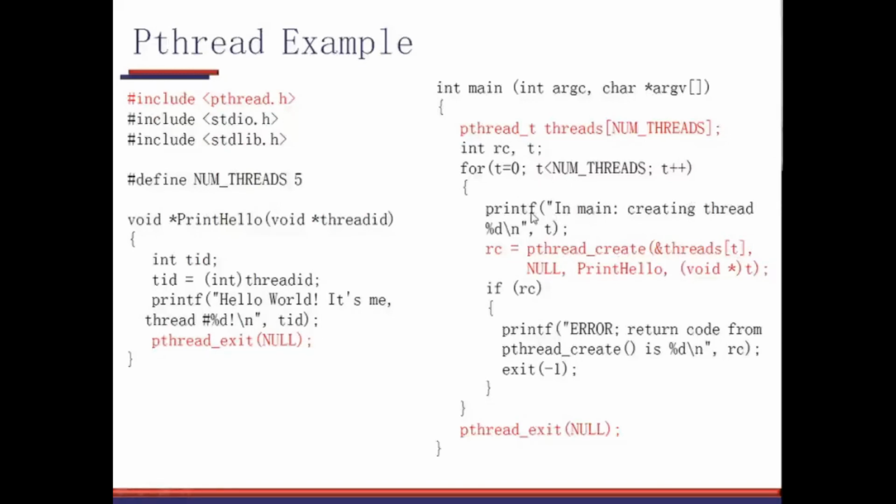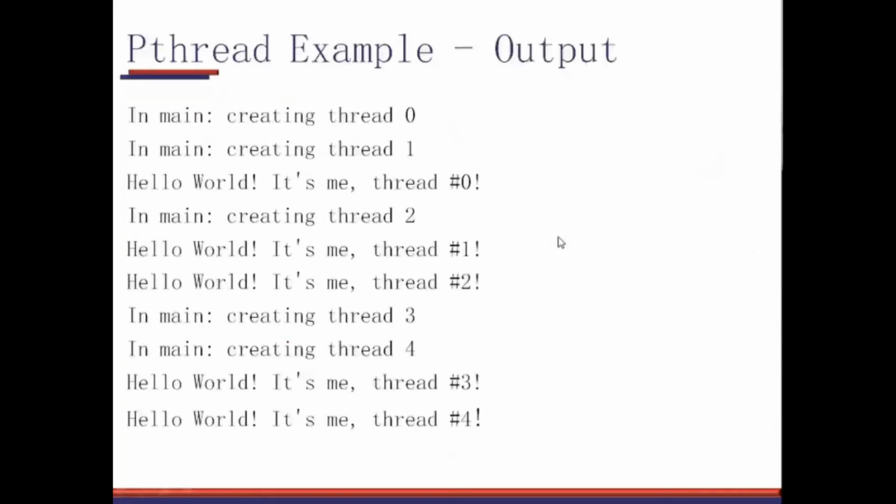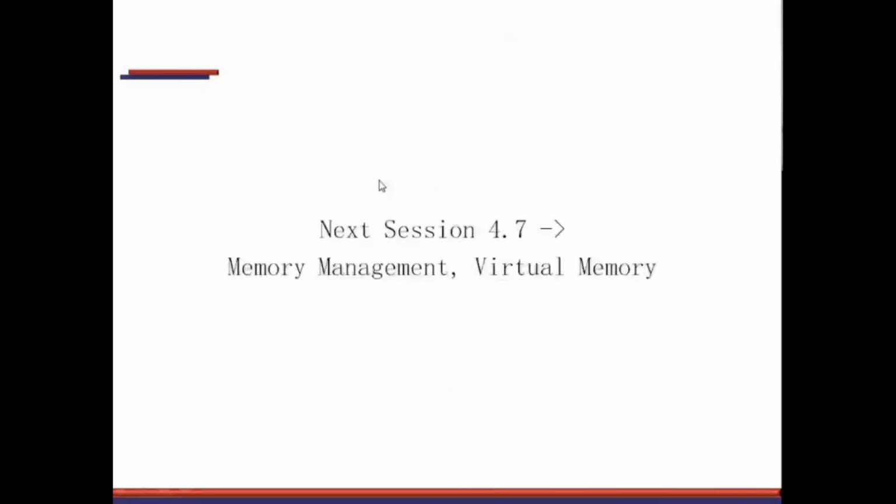So as you can see here, it is executing asynchronously. There is no definite sequence that this will execute and then this and then again this and again this. Nothing like that. They'll completely execute depending on how the operating system schedules them to run. So see here, in main creating thread 0, in main creating thread 1.